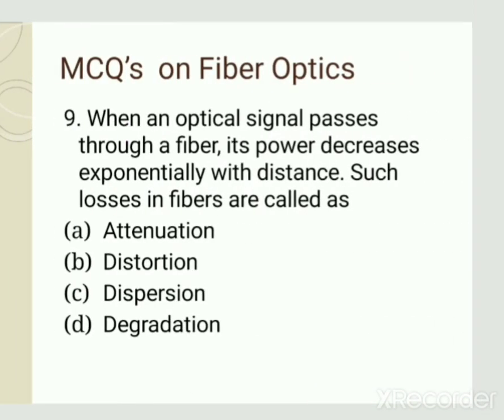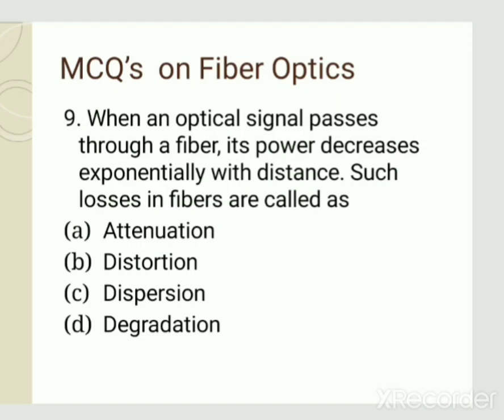When an optical signal passes through a fiber, its power decreases exponentially with distance. Such losses in fibers are called as? Options are attenuation, distortion, dispersion, or degradation. We know that when light passes through an optical fiber, losses occur during propagation. When there is a decrease in power exponentially with distance, such losses are called attenuation.